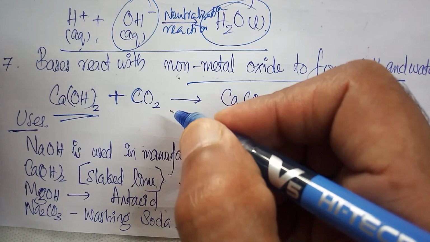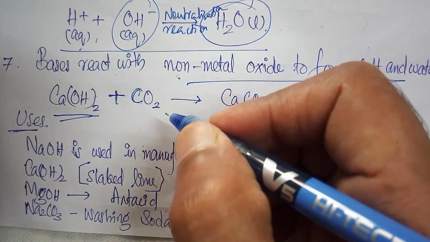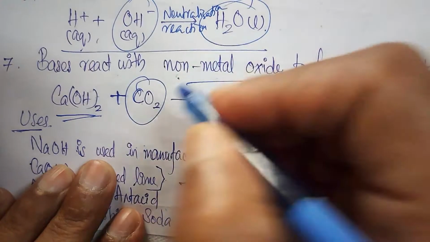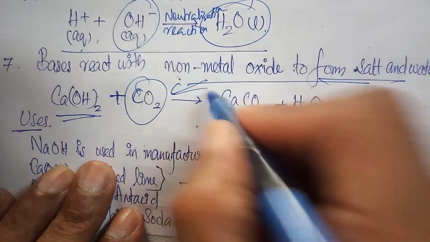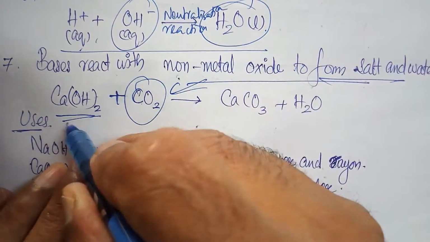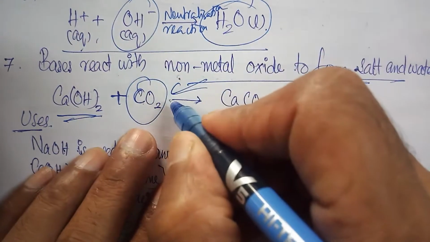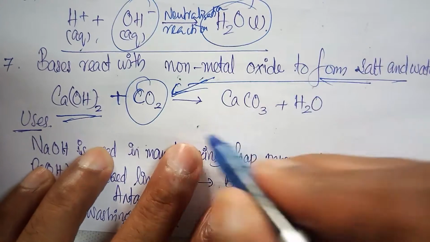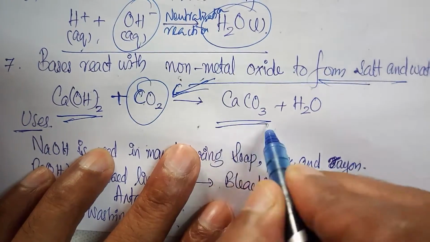Calcium hydroxide is a base, and it reacts with carbon dioxide, which is a non-metal oxide, forming calcium carbonate, which is a salt, and water.